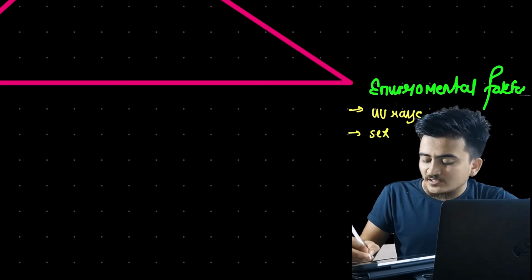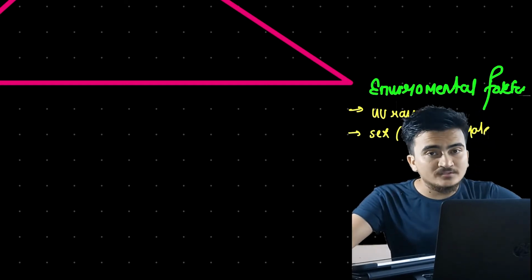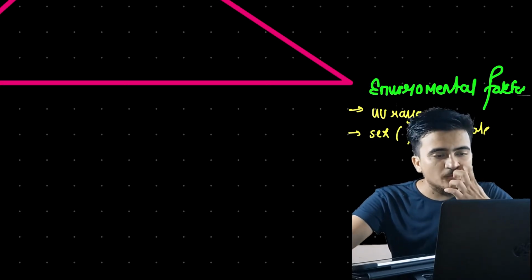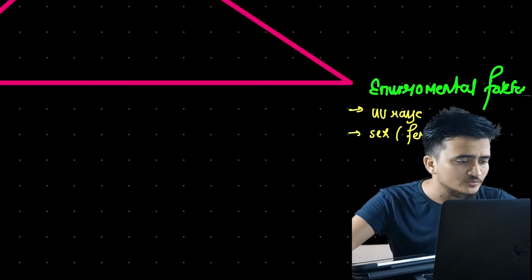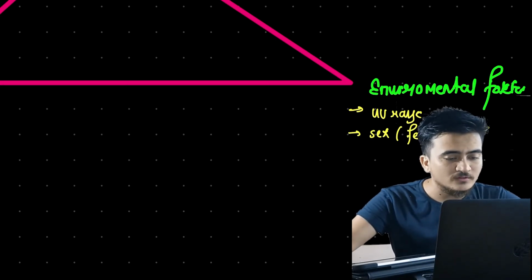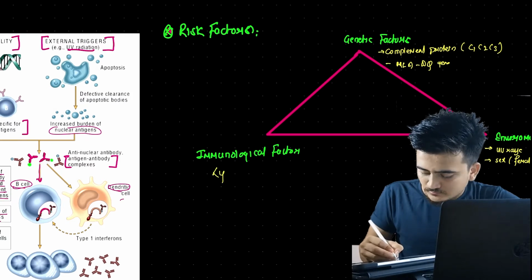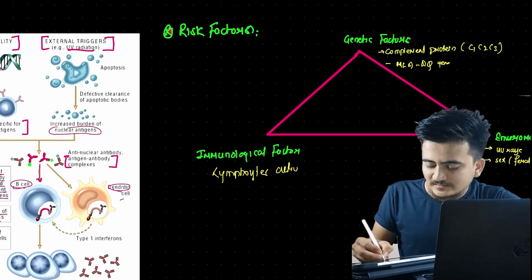Now talking about sex, we have already discussed in autoimmune disorders that females are more susceptible to these diseases than males. Why? Because females contain progesterone and estrogen hormones. Now talking about immunological factors, we have excessive lymphocyte activation, T cells and B cells.